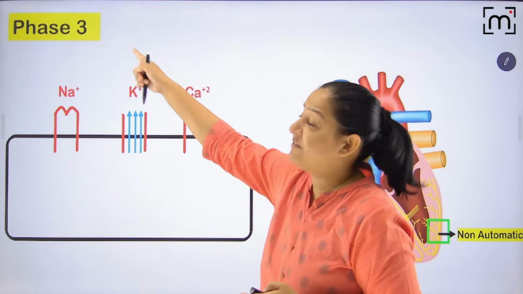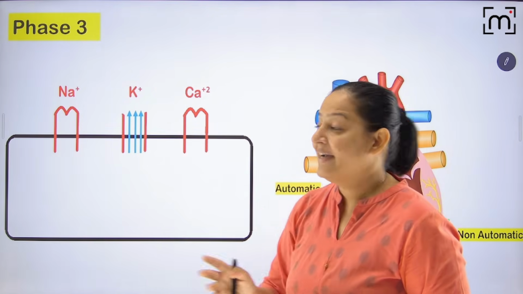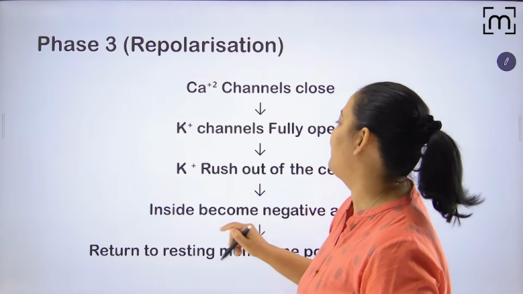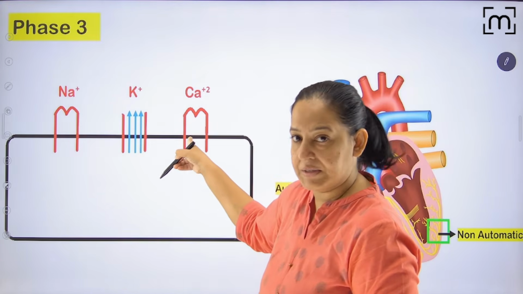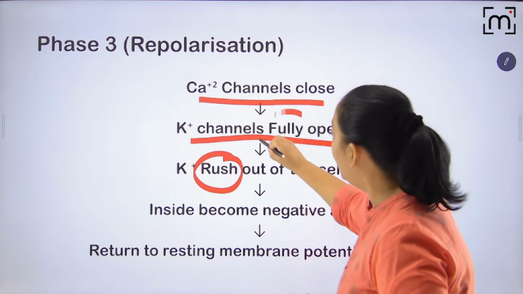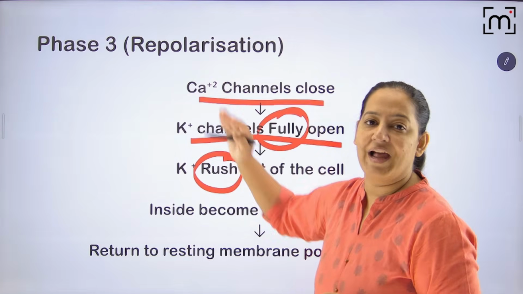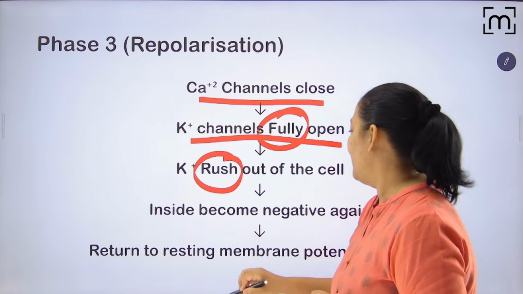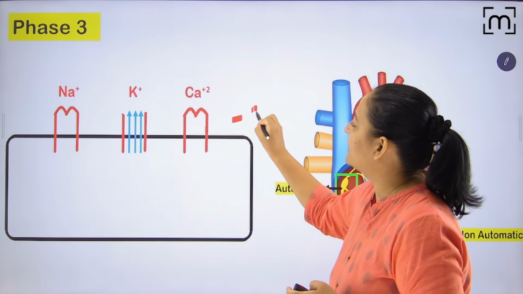Potassium efflux was taking place in phase 1 and phase 2 also, but it was slow and less. Here it is rapid, so mind the word rapid. Calcium channel closes and potassium channel is fully open, and that's why the potassium is running out like anything, and the membrane potential again becomes minus 90.